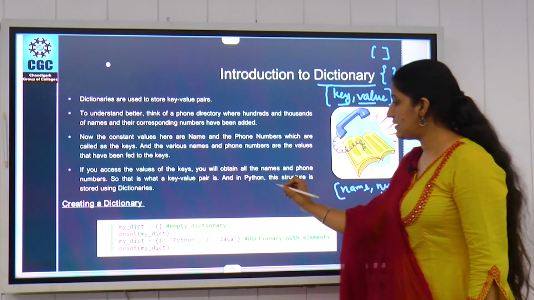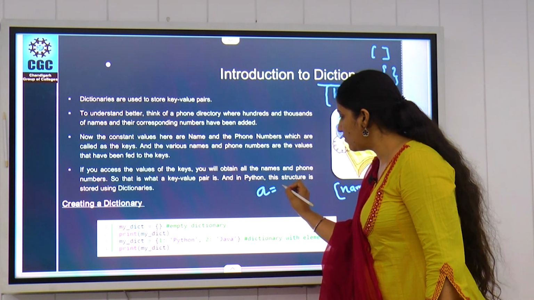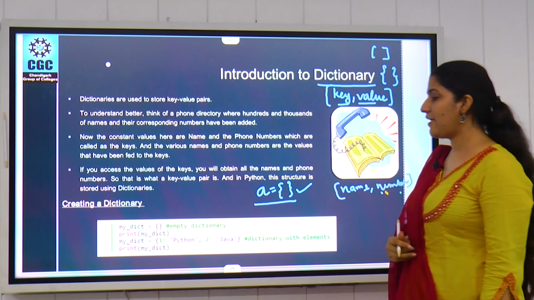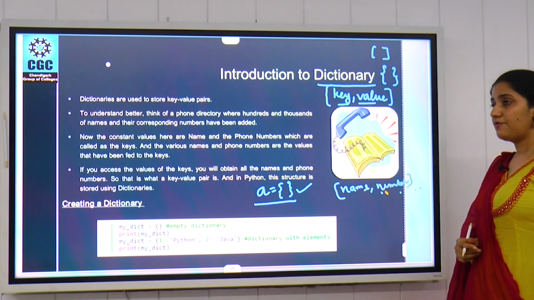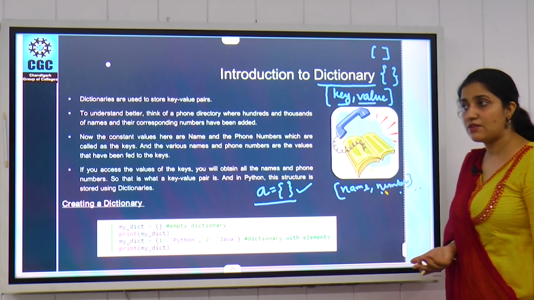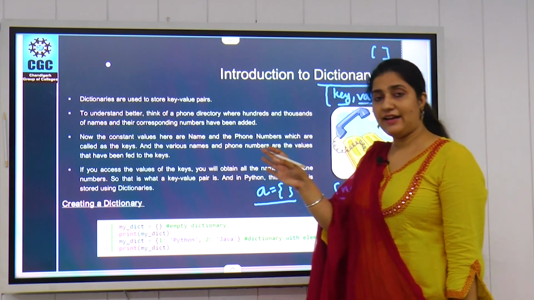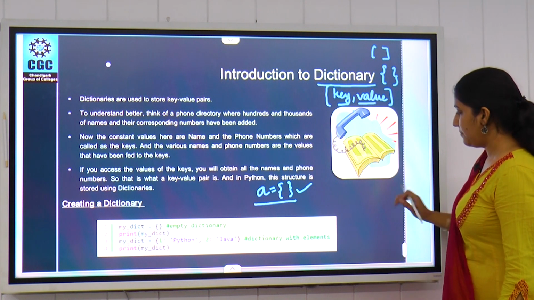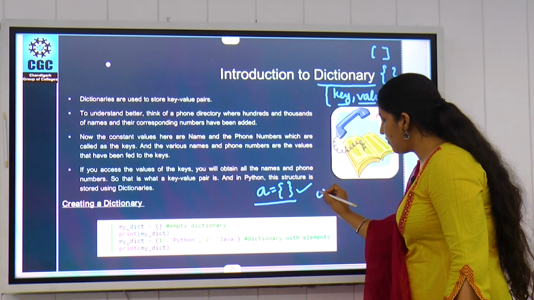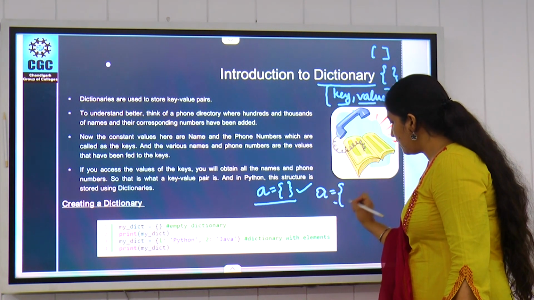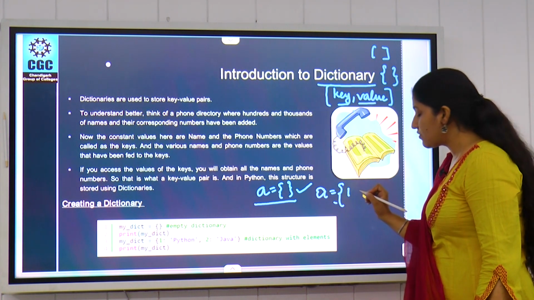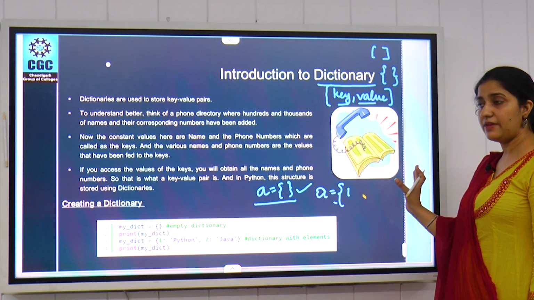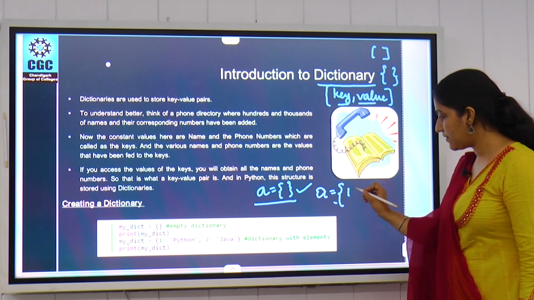So if we write here A is equal to curly braces, it will create a simple empty dictionary. But if you want to add some data items into it, you can put your data items as key and value pairs. For example, you want to add a key like 1, and the key and value pair will be combined and separated by a colon.